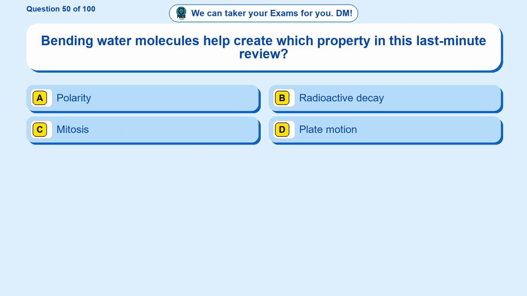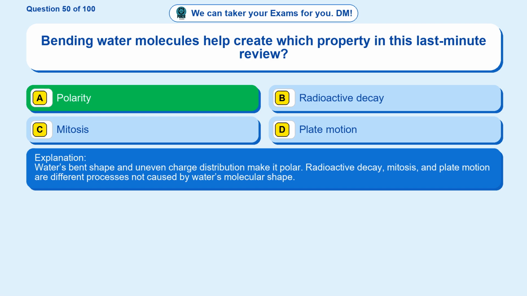Question 50. Bending water molecules help create which property in this last minute review? Option A, polarity. Option B, radioactive decay. Option C, mitosis. Option D, plate motion. The correct answer is option A. Polarity. Water's bent shape and uneven charge distribution make it polar. Radioactive decay, mitosis, and plate motion are different processes not caused by water's molecular shape.